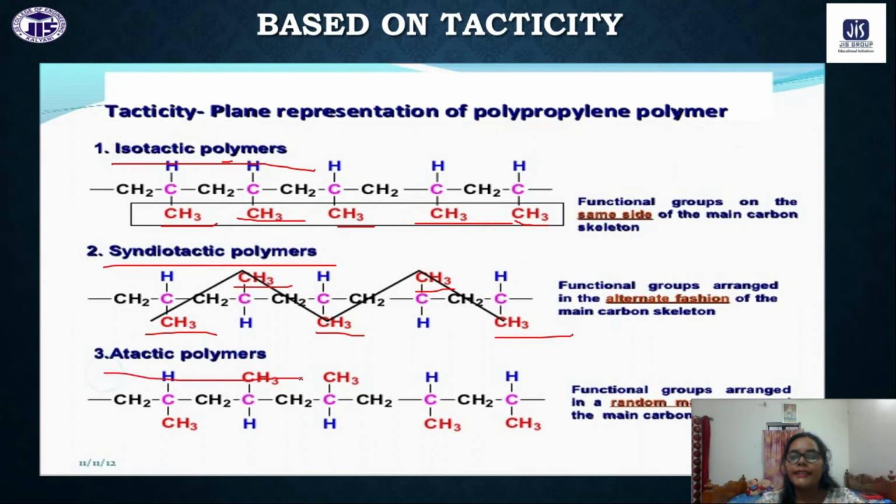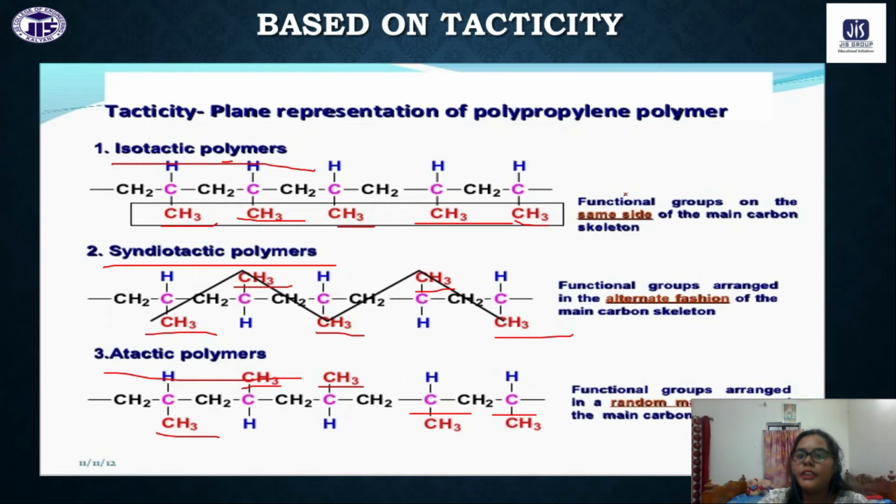But for atactic polymer, what will happen is you cannot specify where the methyl group will be. At some time it will be in the alternate position, or it can be in the same position; we cannot specify that. So these are the three types of polymers we have, mainly based on the tacticity.